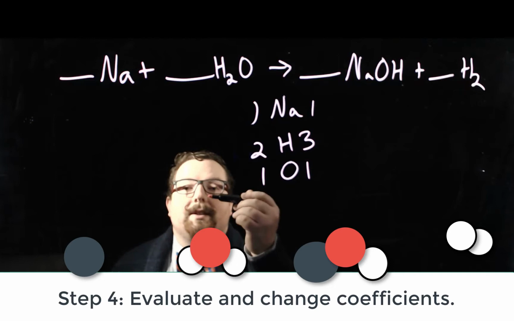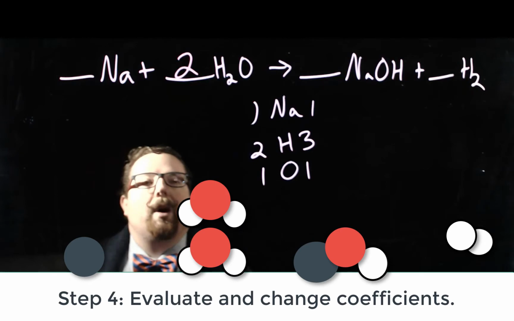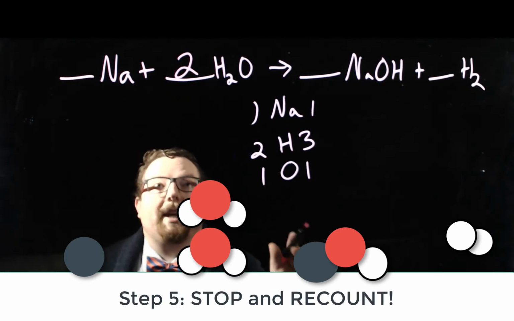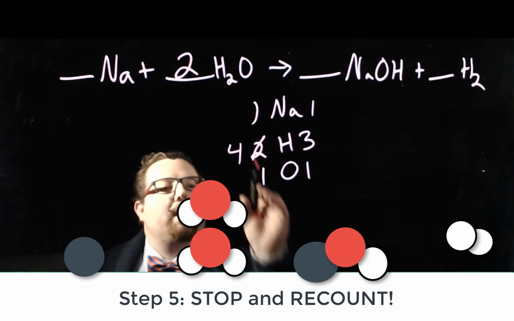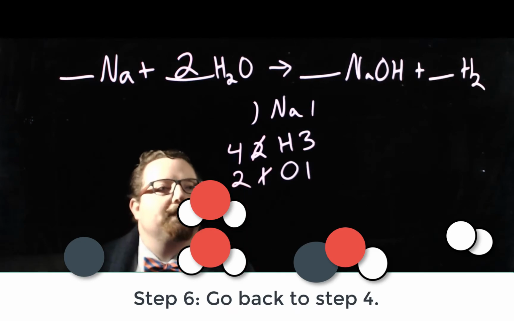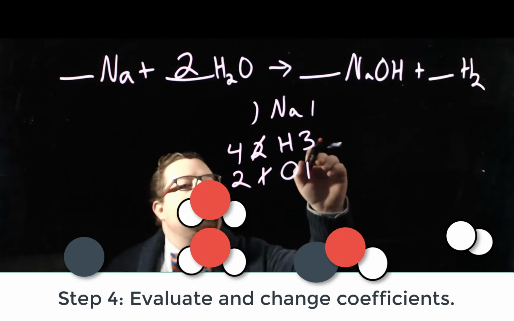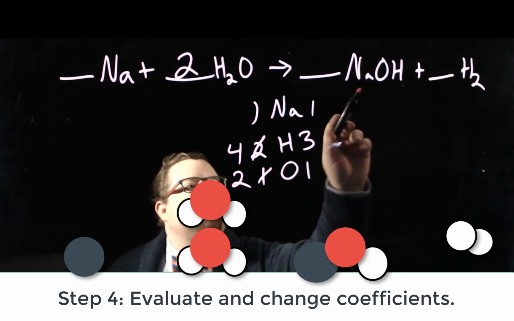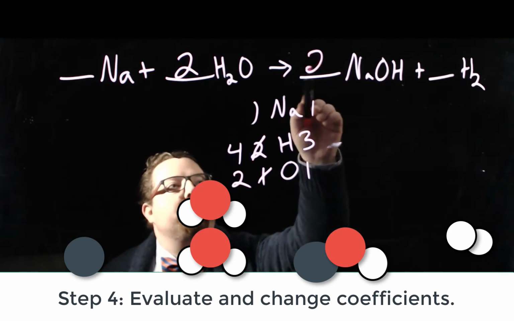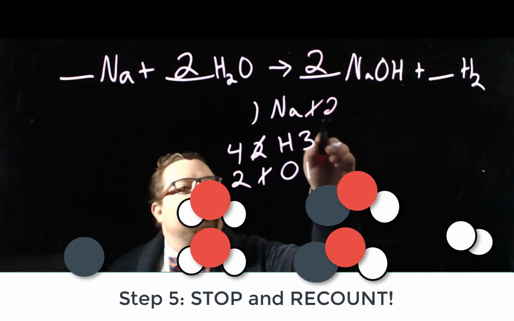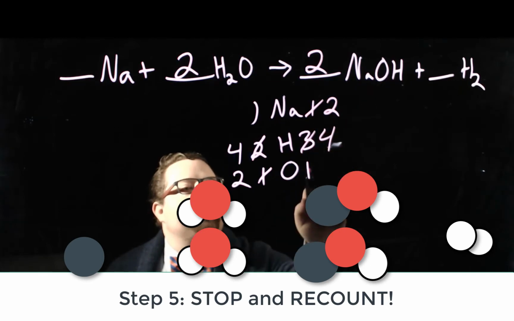So we need more hydrogens on this side, right? The only way to do that is to change how many molecules of H2O we have. So instead of 1, we'll put 2. And we got to stop and recount. That changes our H's to 2 times 2 is 4, and 2 times 1 oxygen is 2 oxygens. Evaluate it again. We have 1 and 1 Na, 4 and 3 hydrogens. So to get 1 more hydrogen on this side, we wouldn't change that one. That would give us 2 more. So if we want 1 more over here, we put a 2. That gives us 2 Nas. 1, 2 hydrogens plus those 2 is 4. And 2 times the 1 oxygen is 2.